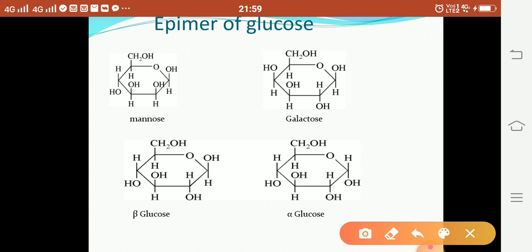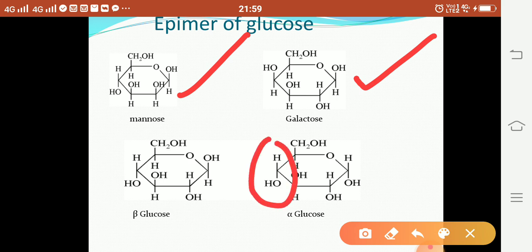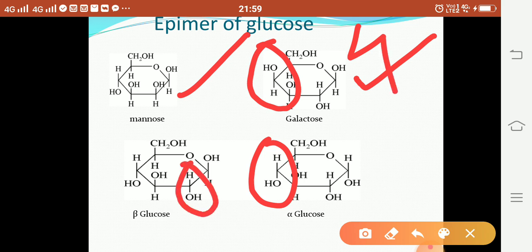In glucose there are two epimers: one is galactose, one is mannose. How is galactose formed, how is mannose formed? When you interconvert H and OH group at position 4, galactose is formed. When you interconvert H and OH group at position 2, mannose is formed.